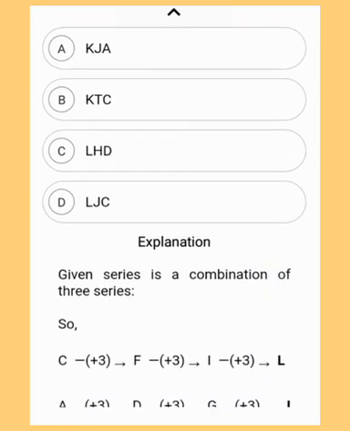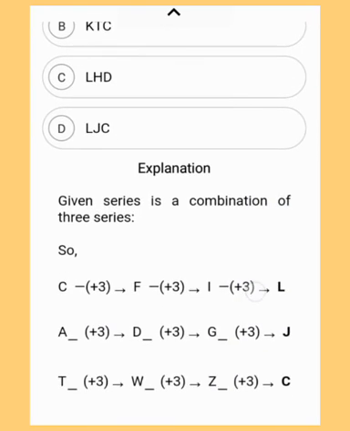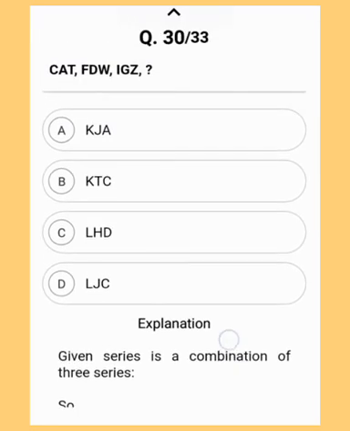The given series is a combination of three series again. C plus 3, F plus 3, and it goes on until you get the answer L. Similarly for A plus 3 until you get the answer J, and for T plus 3, W plus 3 until you get the answer C. So option D, LJC is the correct answer. Moving to the next question.